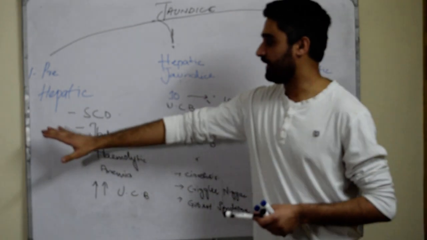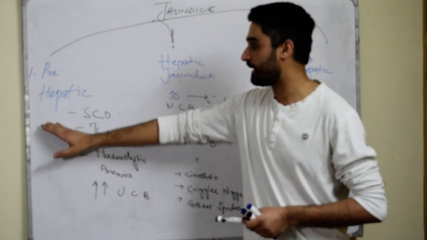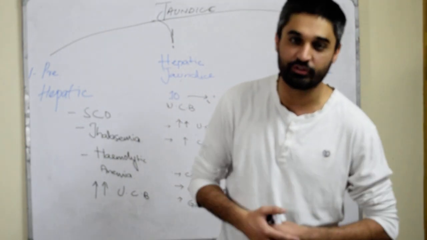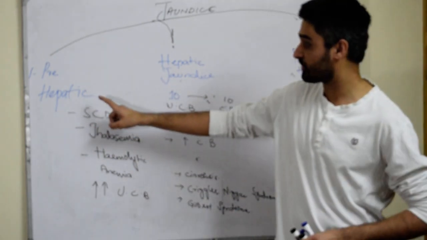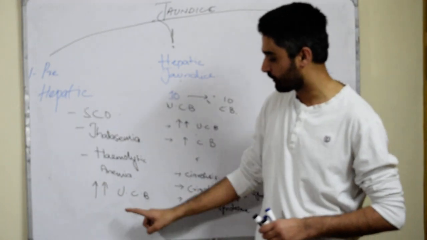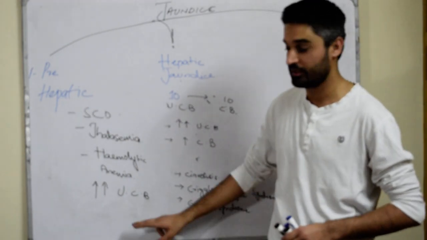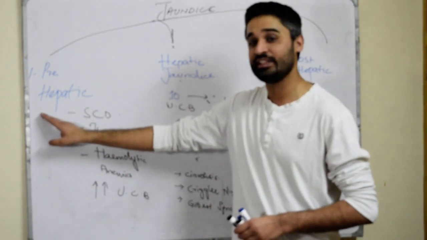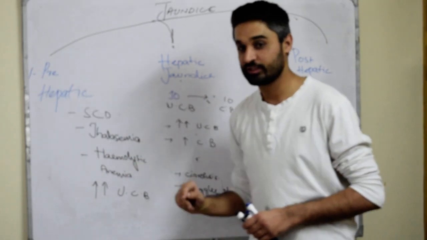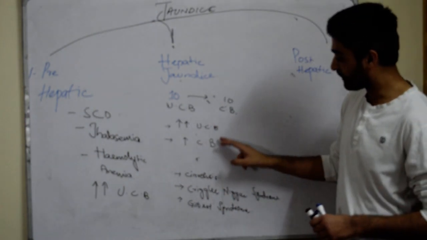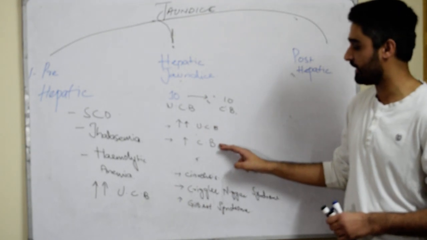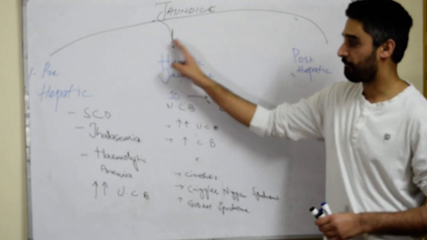So by now we know prehepatic jaundice. Whenever a patient's report comes in front of us and the report shows an increased level of unconjugated bilirubin, only unconjugated bilirubin raised, it means this is prehepatic jaundice. And if both unconjugated bilirubin and conjugated bilirubin are raised, it is hepatic jaundice.